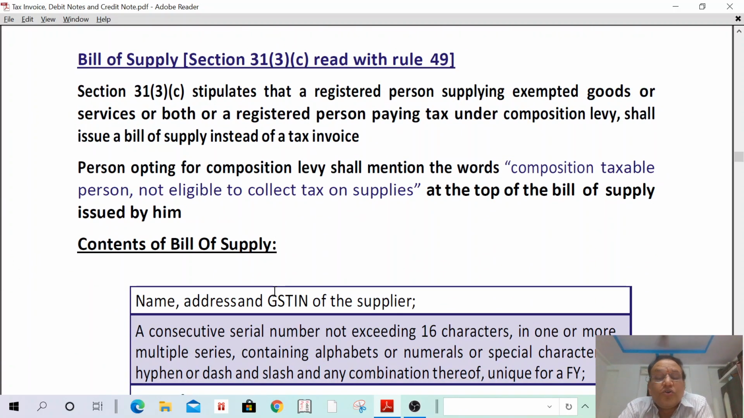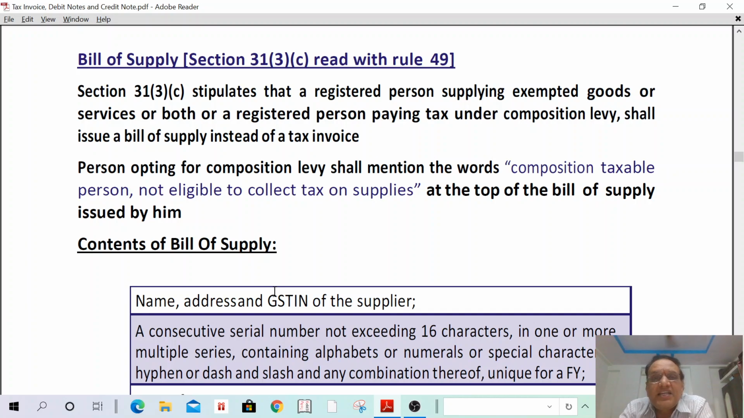Bill of supply. Who issues a bill of supply? Who are the persons eligible to issue a bill of supply? All persons are not eligible to issue a tax invoice. Some persons are eligible to issue only a bill of supply. Who are these 2 persons? Only 2 persons are issuing a bill of supply.